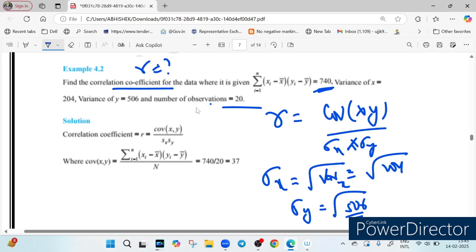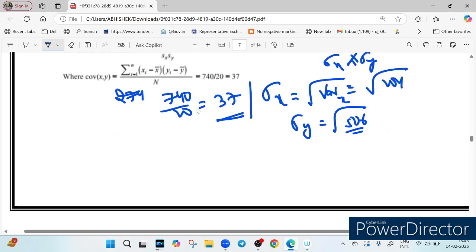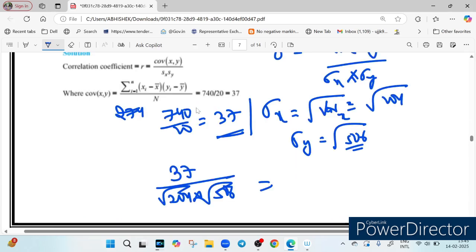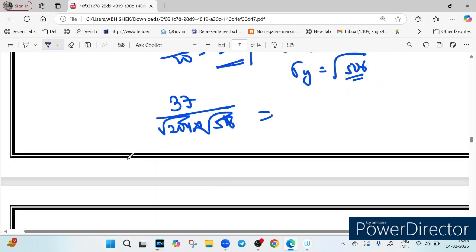What is covariance of x and y? It is nothing but summation of xi minus x bar multiplied by yi minus y bar, whole divided by n. N is 20, right? So you divide this 740 by 20, this will give you 37. So this is called covariance of x and y. Just write 37 divided by under root 204 multiplied by under root 506. Use the calculator to calculate the value and you will get the answer. I hope this is clear. You can use either formula. Both formulas are for calculating correlation, right?